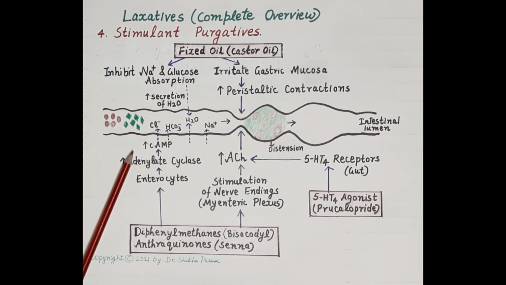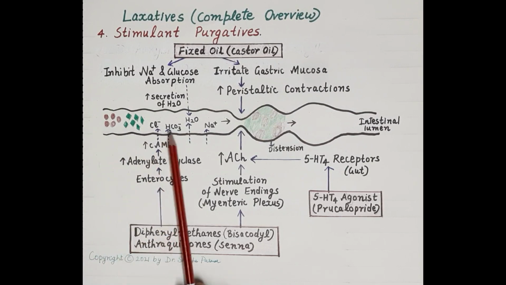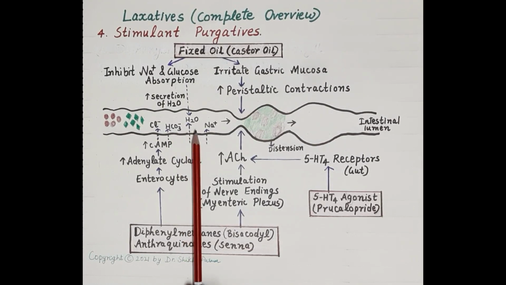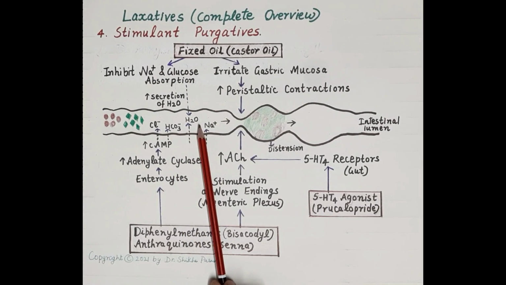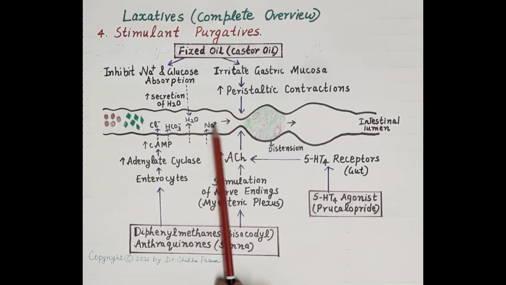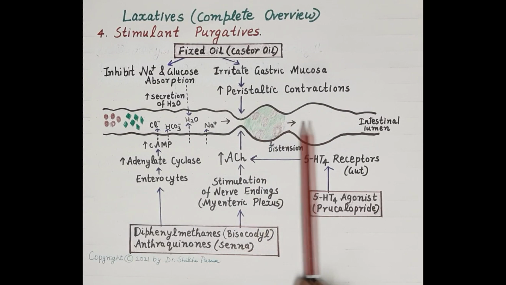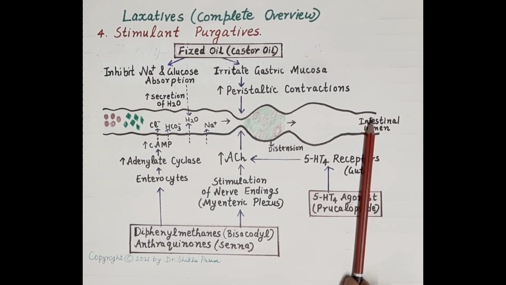Increased cyclic AMP induces active secretion of chloride and bicarbonate ions, and this further stimulates passive secretion of sodium ions and water. Increased secretion of water in the intestinal lumen increases the water content of stools, increases their volume, makes the stools soft, and promotes evacuation of the bowel.